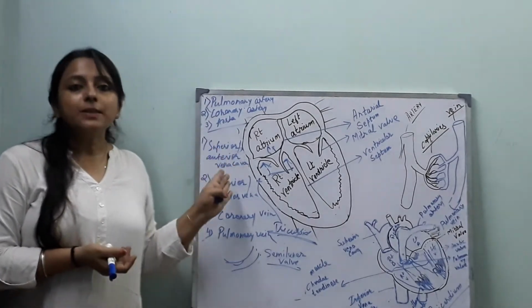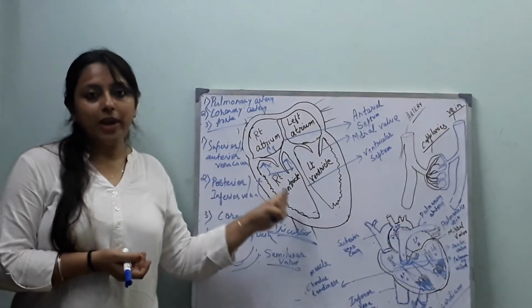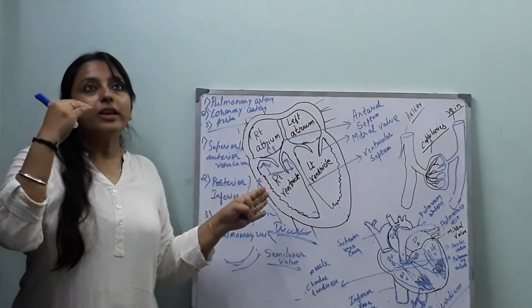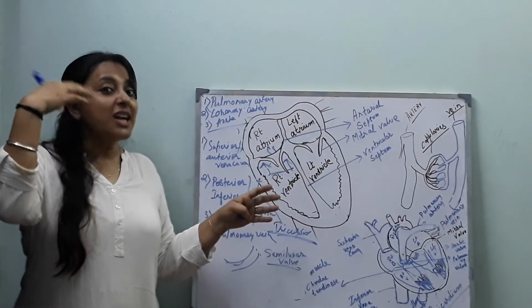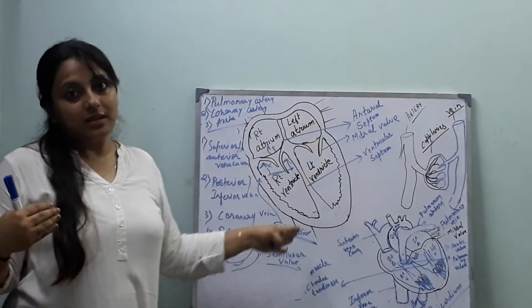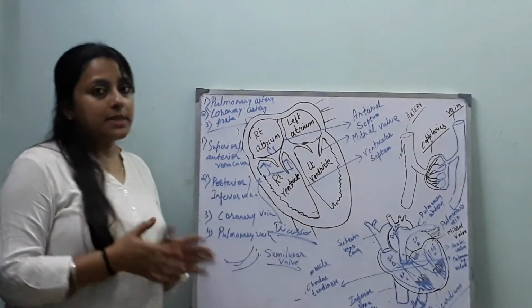Tricuspid is present at the junction of the right atrium and right ventricle, TRA, TRV. And here bicuspid, BLL. So in this way you can remember the valves present.